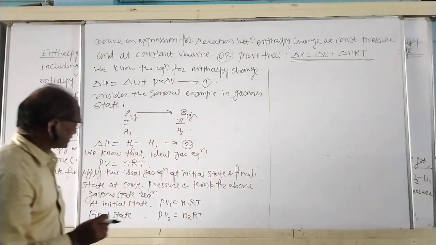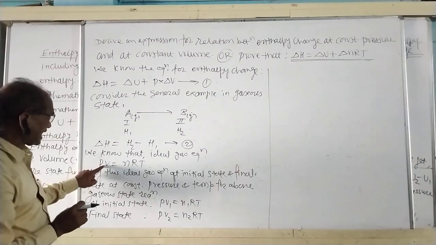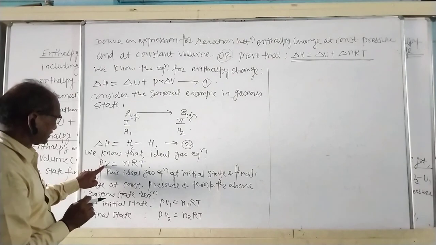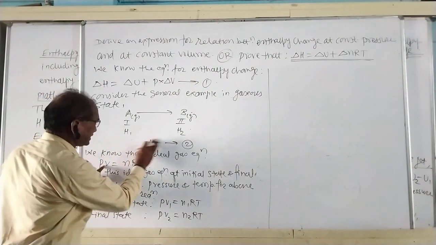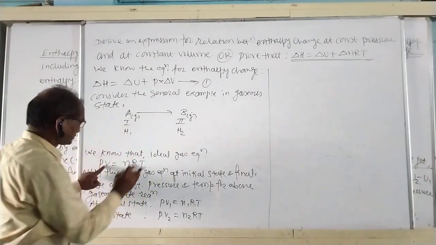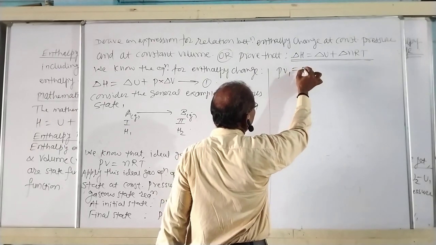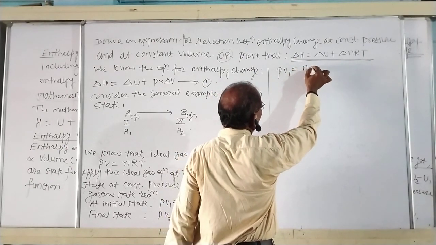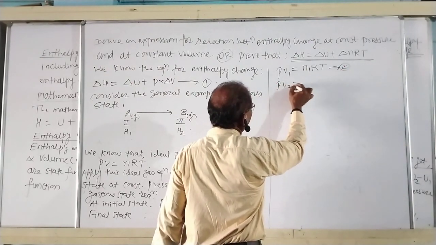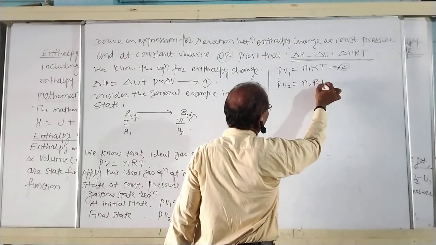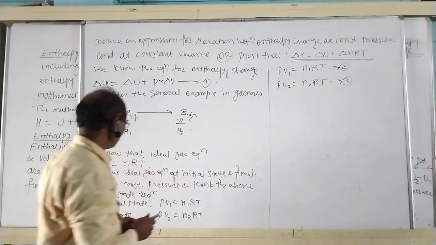Then put these values in the ideal gas equation. That is, PV1 is equal to n1RT, equation second, and PV2 is equal to n2RT, equation third.